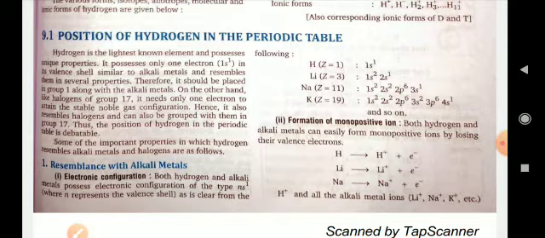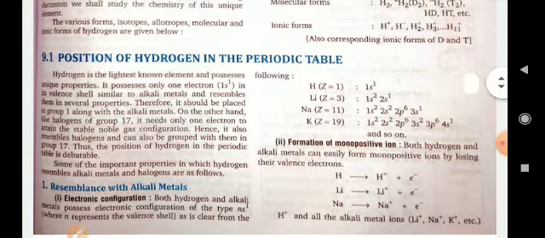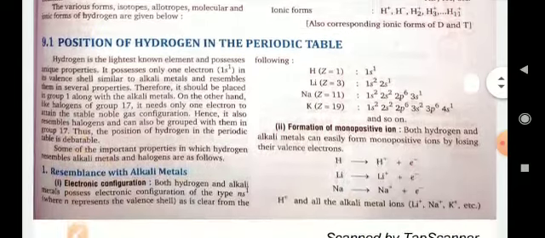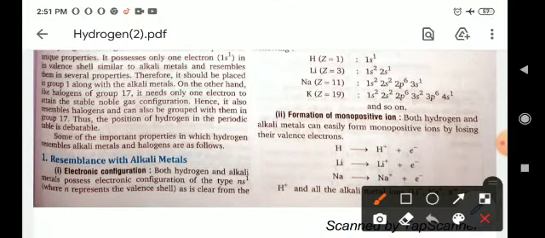Like them, hydrogen also requires one electron in its valence shell. So the properties of hydrogen also resemble the group 17 elements, due to which we can say hydrogen may be placed in the 17th group, the halogen group, also.